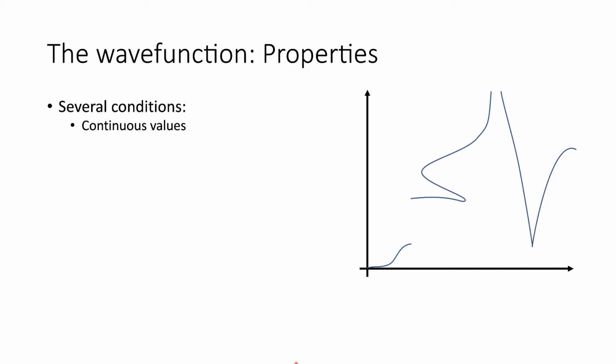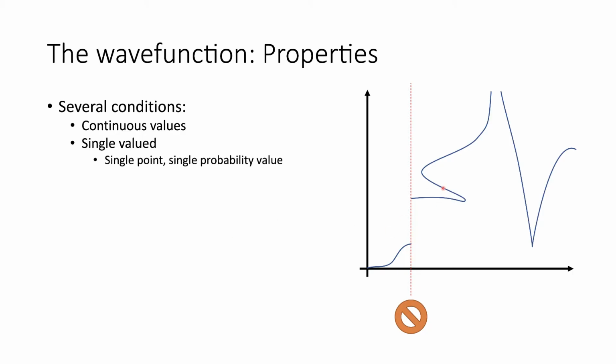A particle has to be able to move freely from one point in space to another, so its wave function must be continuous. That means here, where we have a break in the wave function, we can't have that. That's not allowed. Another thing is that the wave function has to be single valued. So at any point in space, we can't have more than one probability for finding it. If our wave function has more than one value, that means we have more than one probability. Consequently, we can't have that wave function doubling back on itself, because here we would have 3 values for a probability, and that's not possible at a given point in space.